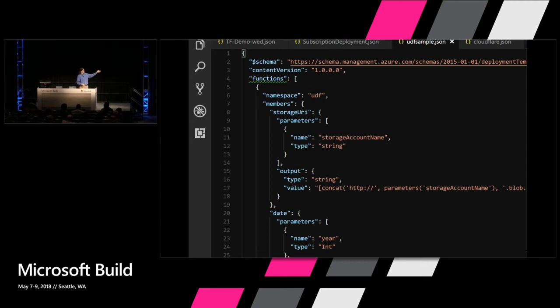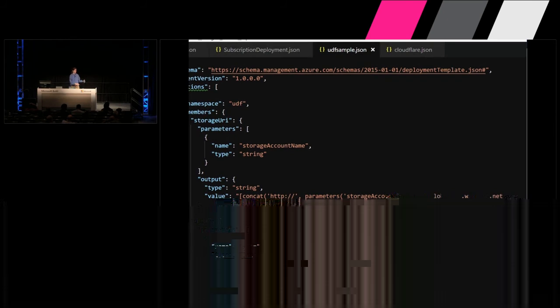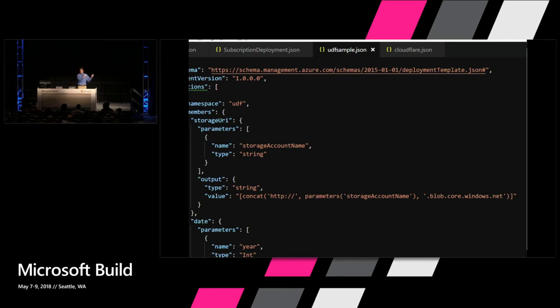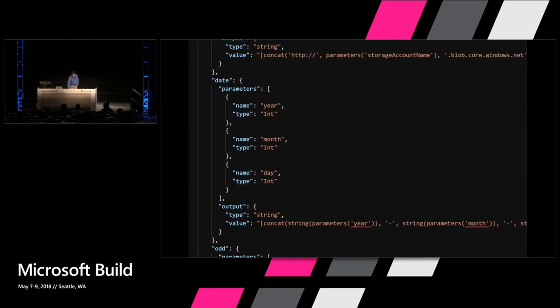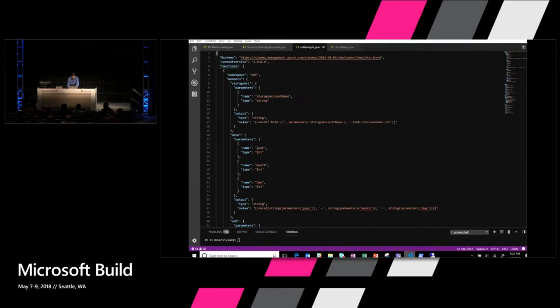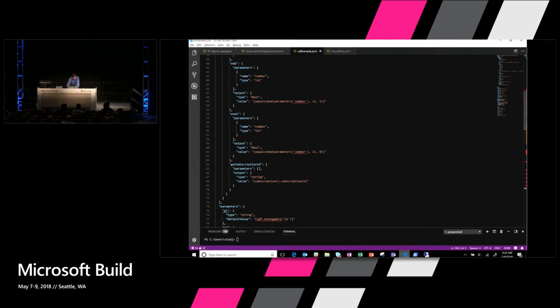And it could pass in a set of parameters and pass in a particular output that gives you a storage account name specific to the cloud that you're using. So maybe you have different functions for giving your storage URI in the public Azure instance or one of our national clouds, so that it would change what the string is. Or maybe you have one for processing different dates and standardizing that, or you need something to look for odd outputs, evens, or do a get subscription ID.